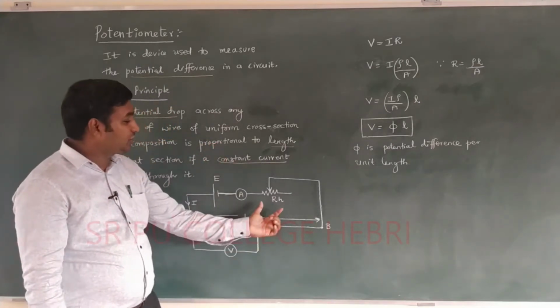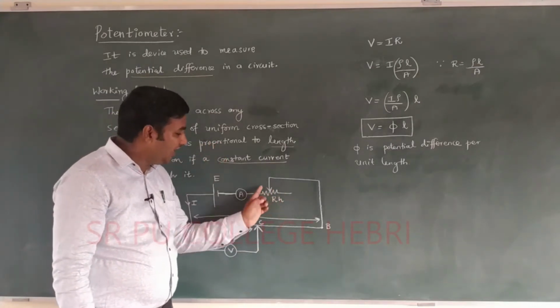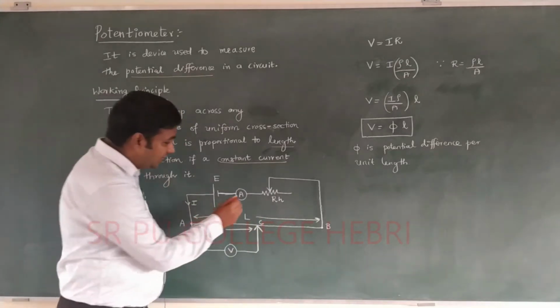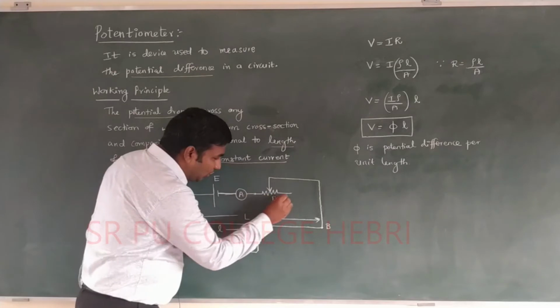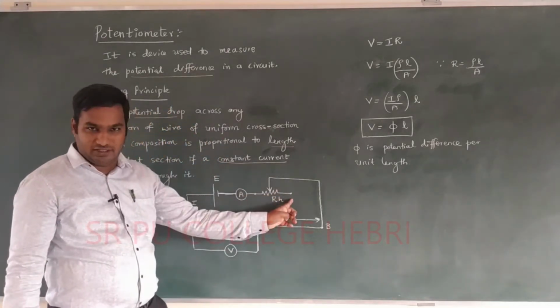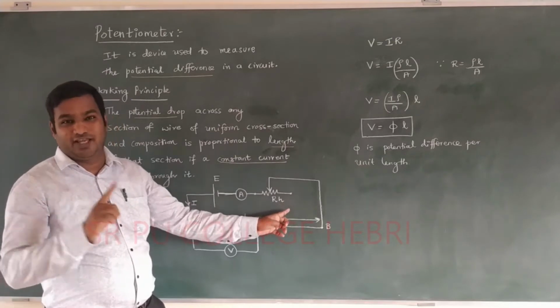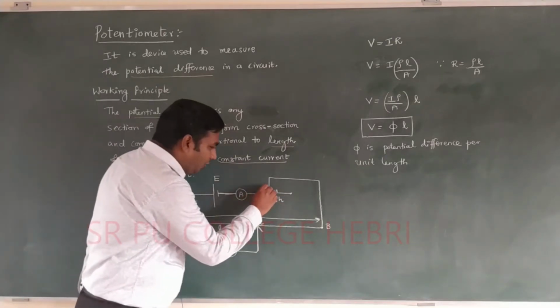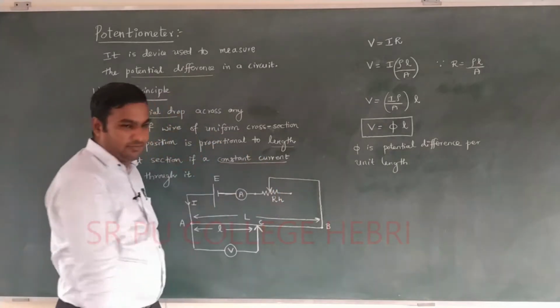And again it is connected to RH, where RH represents the rheostat. There are 3 terminals. These 2 are called lower terminals. Dear student, I already explained about rheostat. These 2 are called lower terminals. This arrow mark part indicates the upper terminal.